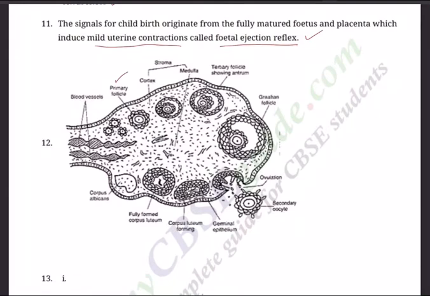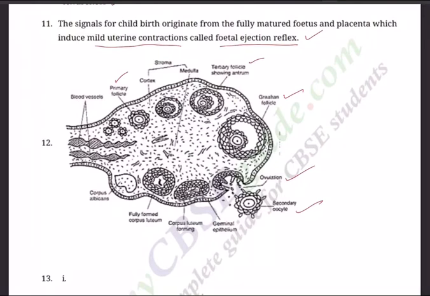Then you need to draw the secondary follicle. Then the third one, increase the size, the tertiary follicle. And fourth, most important, the Graafian follicle. And the rupture of the Graafian follicle you have to show, and release of the ovum. The secondary oocyte or ovum is released. This is ovulation. Ovulation takes place from the Graafian follicle.